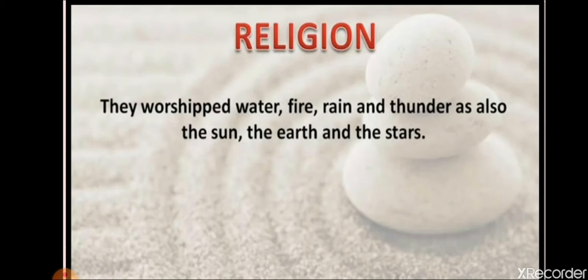Now they started worshipping the sun also, like in colder weather when it was very cold. So at that time they started worshipping the sun. Like this only they started worshipping nature. They believed in nature and they were afraid of nature only. That is why they started worshipping nature. Their gods were sky, sun, rain, and also plants and trees. All these things were worshipped by them. They worshipped water, fire, rain, and thunder, as also the sun, the earth, and the stars.